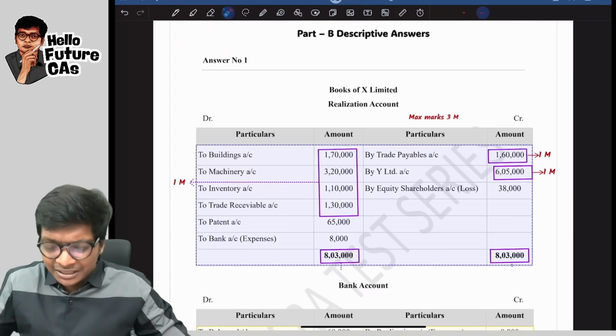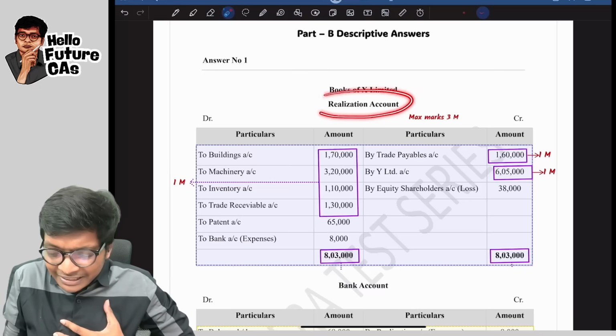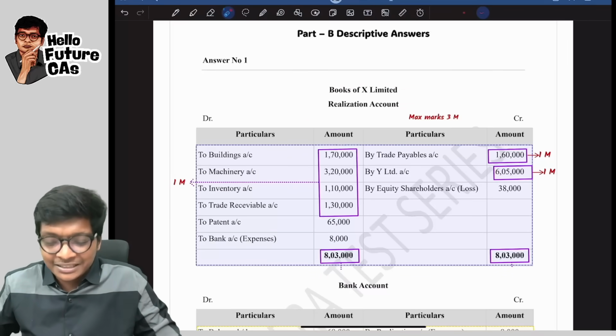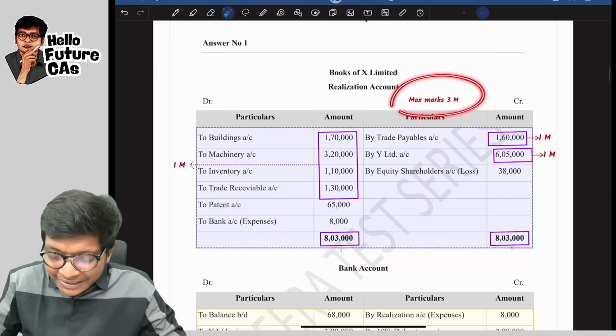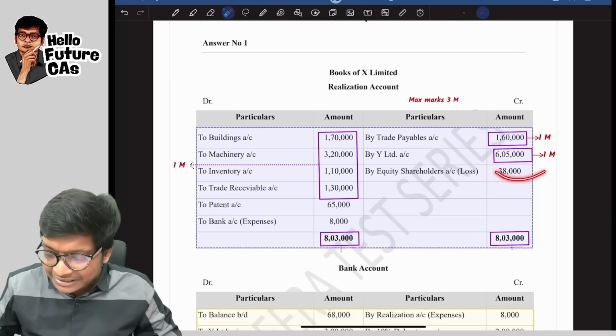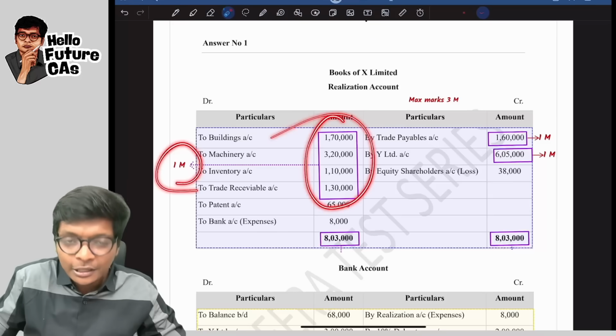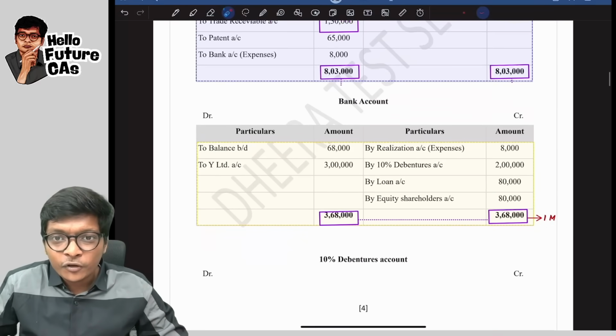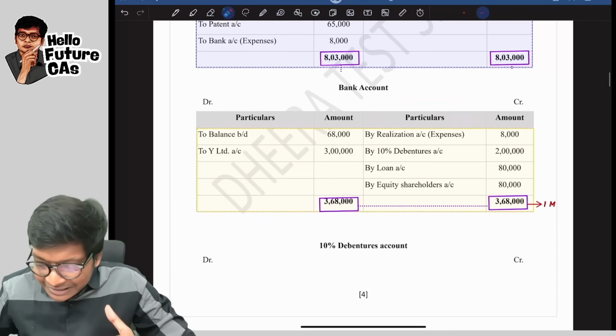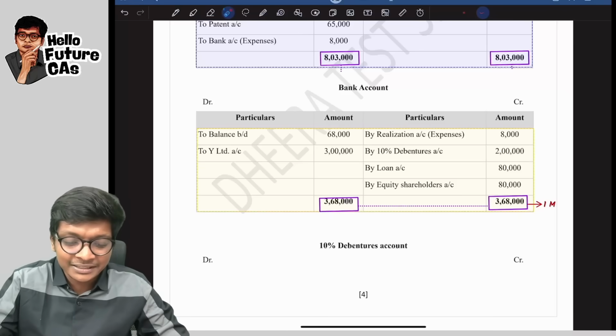In 14 marks, first you will start with the realization account. You don't know how many marks that ledger carries. We have told maximum 3 marks for that. This side, if these two values are there, 1 mark. If all these are there, 1 mark. Come down, if your bank account is correct in this sum, it is 1 mark, guys.